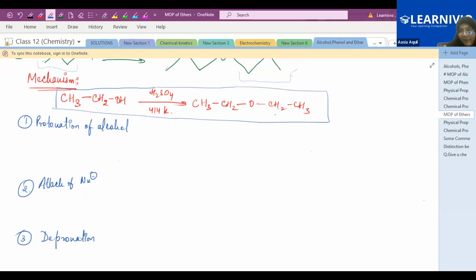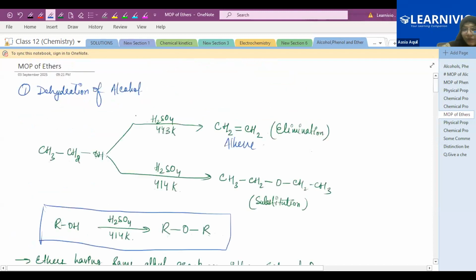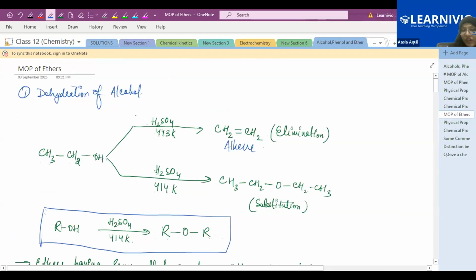So this is the reaction: CH3CH2OH, ethanol, when you treat it with a strong acid, sulfuric acid, at 414 Kelvin. You know very well that at high temperature, like 443 Kelvin, the alcohol will undergo elimination reaction instead of substitution, and you will get an alkene.